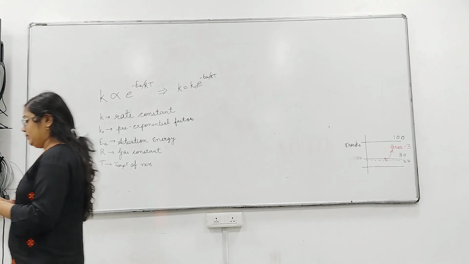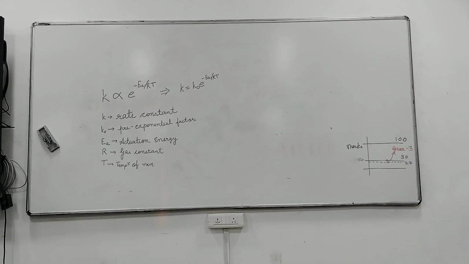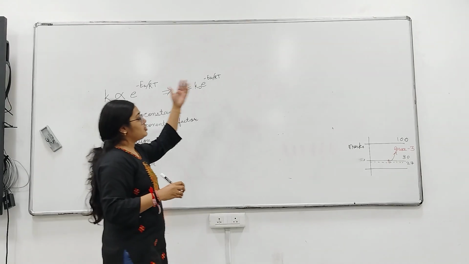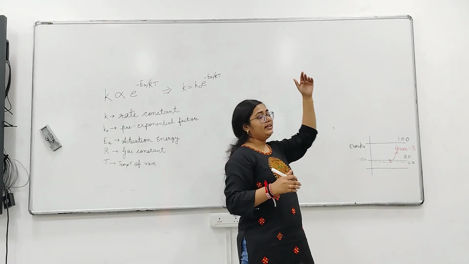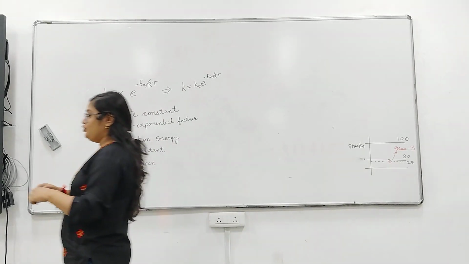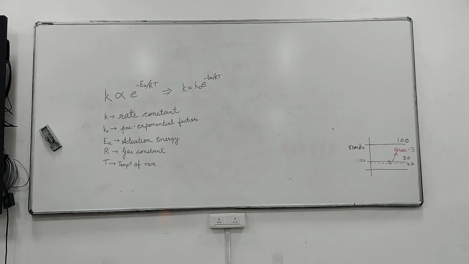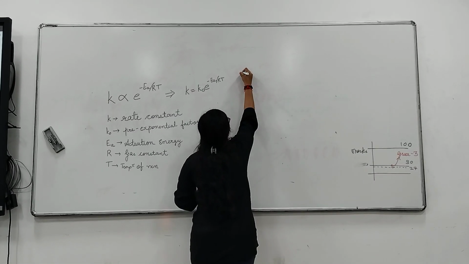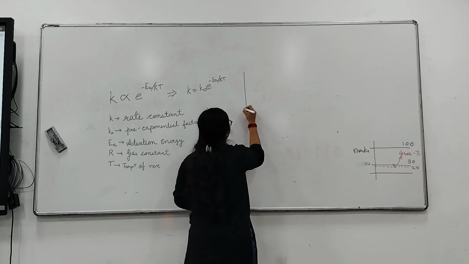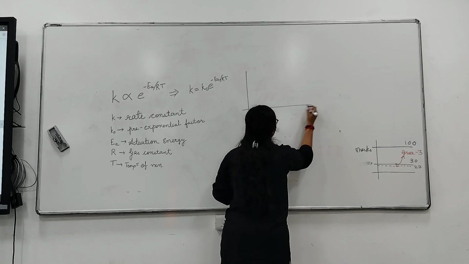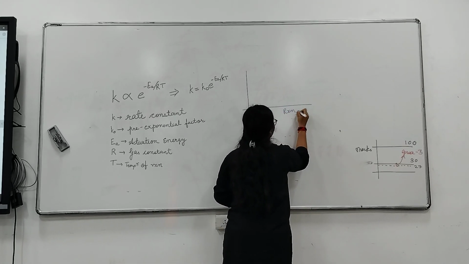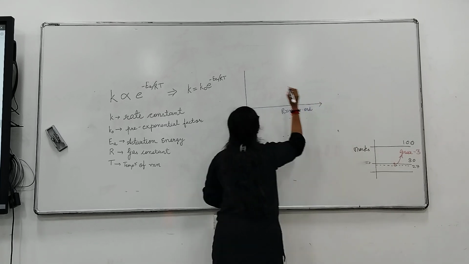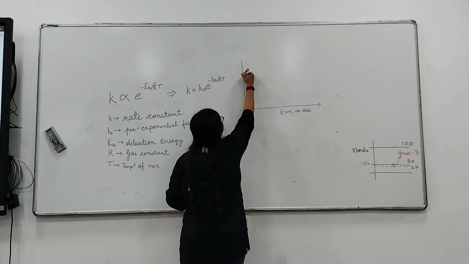So reactants are at a particular energy at ground state, and when we supply energy from outside, they reach the threshold limit and convert into products. To draw the graph of activation energy more precisely, we can draw it in this way. Let's say this is the reaction coordinate, and this is the enthalpy of the reactants.